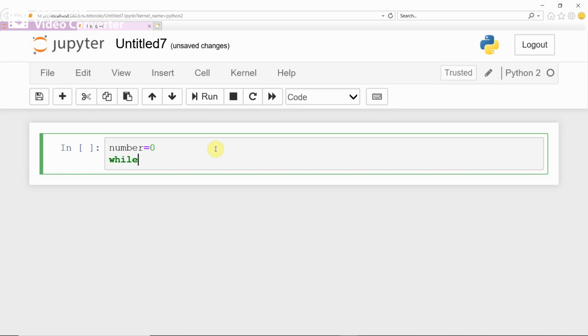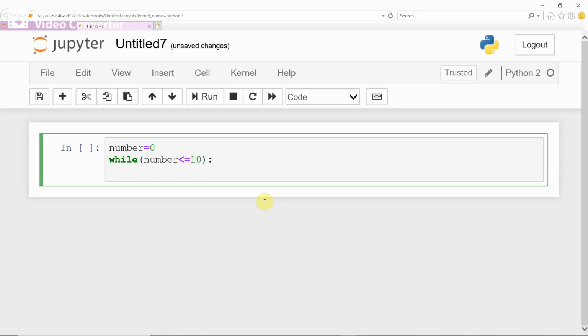Take while, then the condition. You should give the condition: num less than or equal to 10. And observe here, the colon is very important in Python after each condition, looping, or decision making statement.